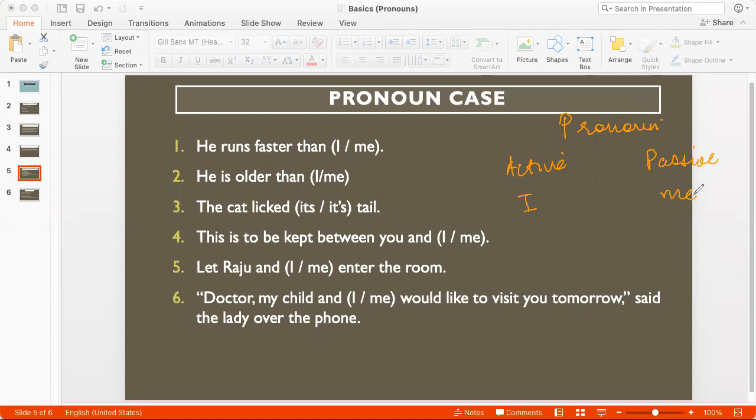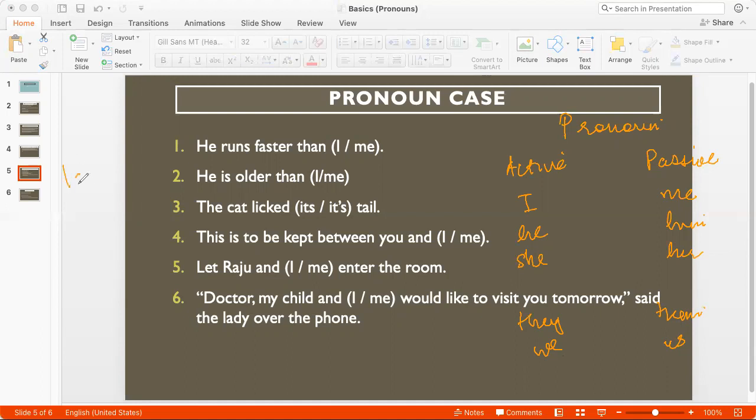I met him, he met me, right? So one is the subject pronoun and the other is the object pronoun. He, him. She, her. They, them. We, us. And so on, right? So all of these pronouns have two cases.